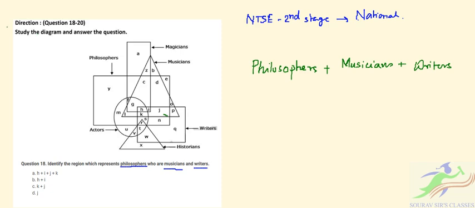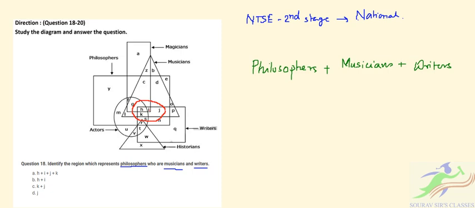Let me circle this with a color. From here you can see that this particular region will represent this. Just look closely. In this group we have H, I. H is within the writer, the musician and the philosopher.